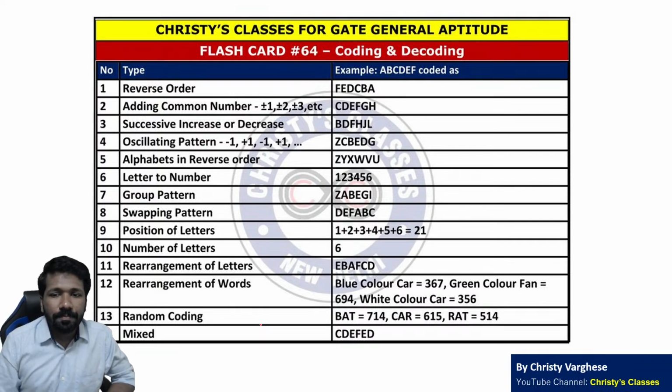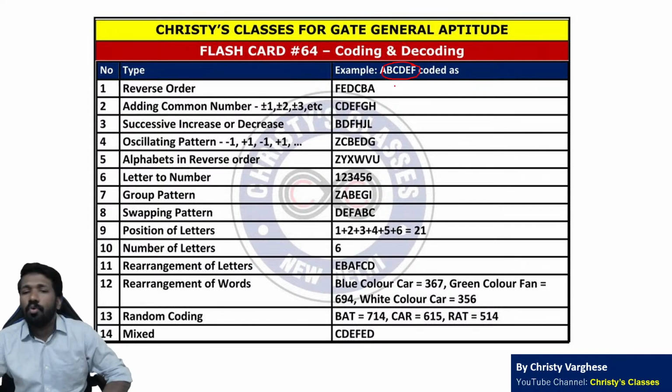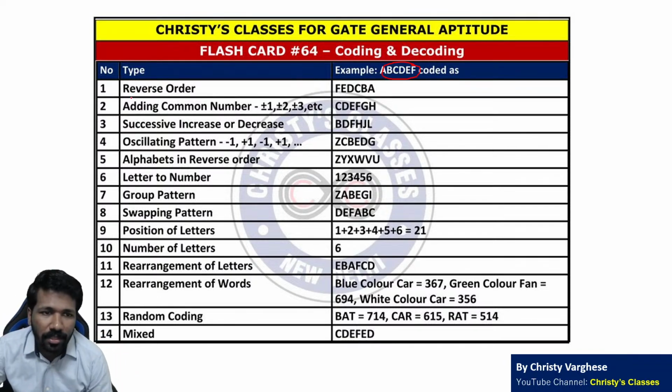Coding, decoding. If A, B, C, D, E, F is a 6-letter word, how many ways can that be coded? These are the major ways. One is you can code in reverse order. A, B, C, D, E, F written as F, E, D, C, B, A, that is a coding.